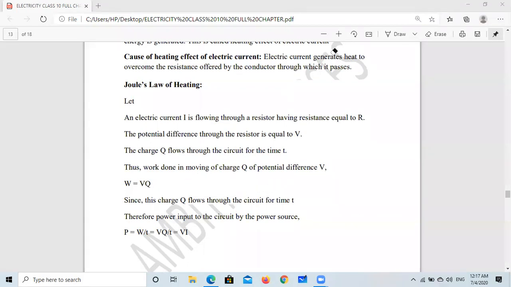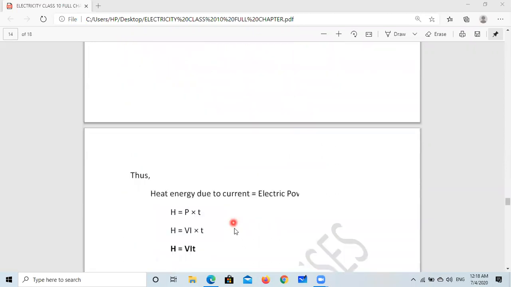And now we know the meaning of power, P: the rate of doing work. So when we divide W by T, we get power. So P equal to W by T. And for W, we can write VQ upon T. But we know Q upon T is I. So we can write P equal to VI. So thus, simply we can say, heat energy due to the current.